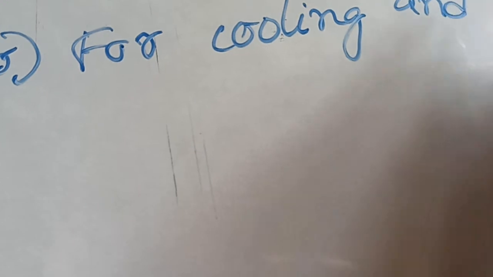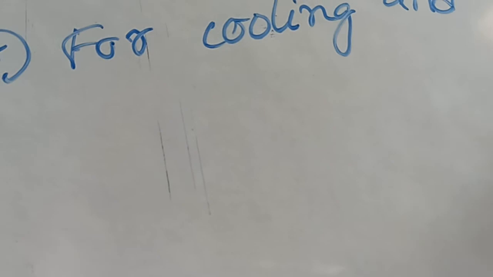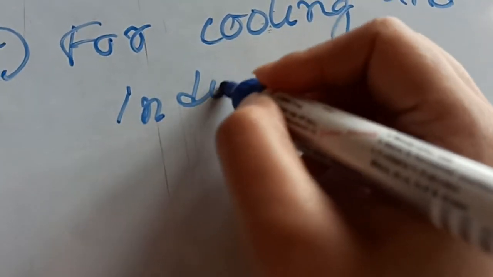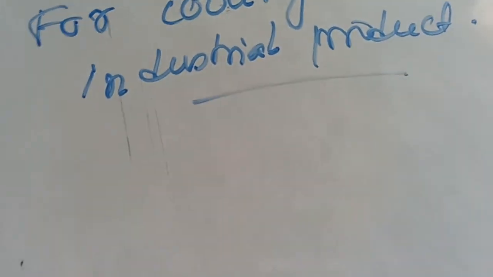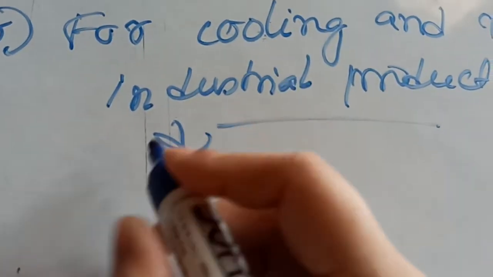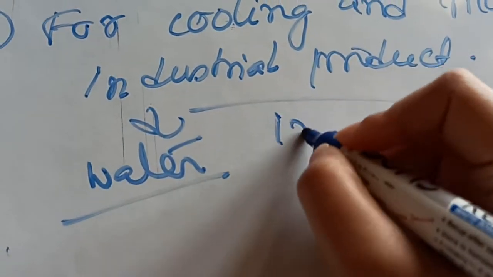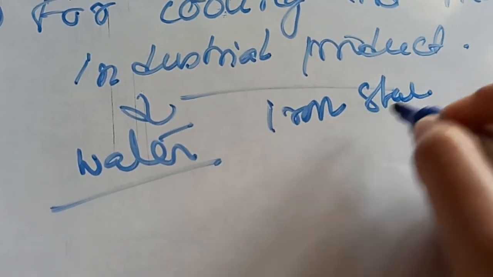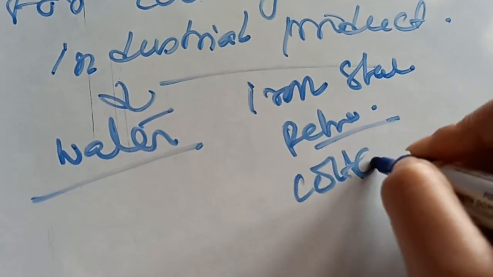Next point is point number 5, cooling and manufacturing industrial products. In every industry, water is a very important thing. Take the example of the iron and steel industry, the petrochemical industry, the cotton textile industry.